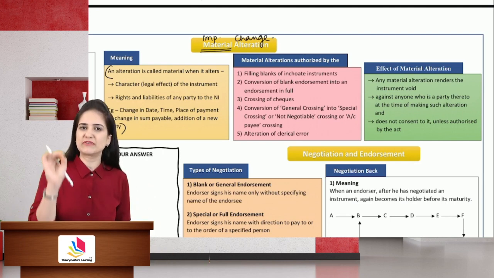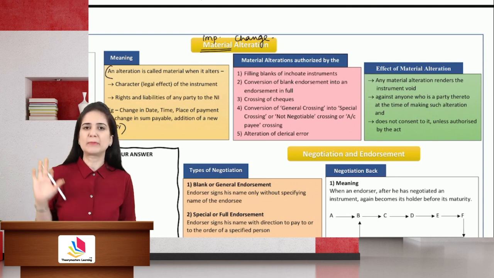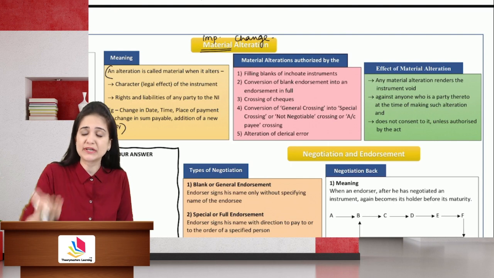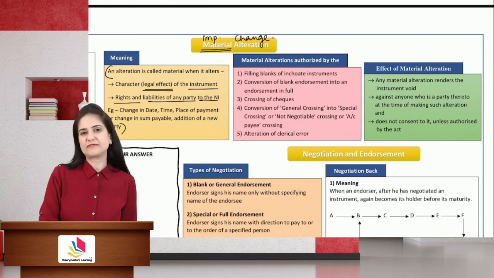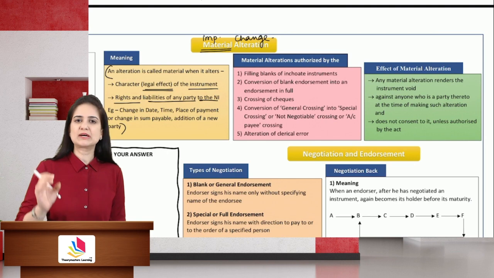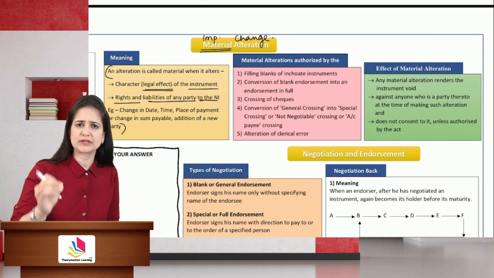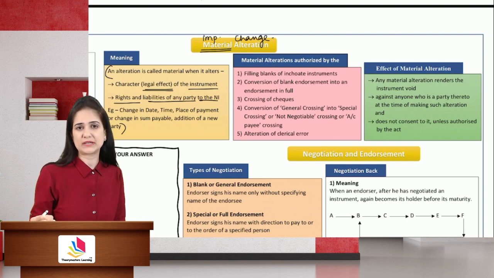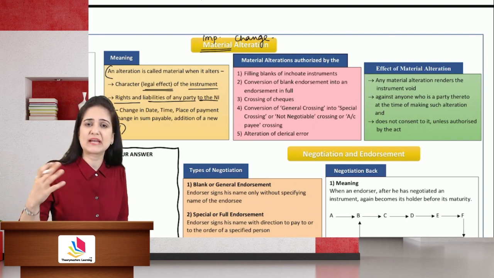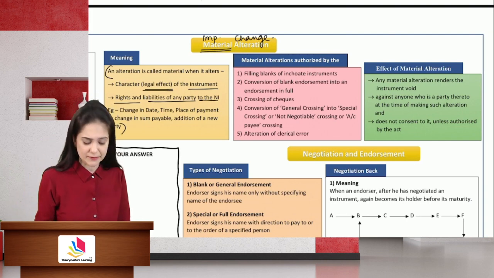Only the ones that have given their consent to the change shall remain liable. What is a material alteration? Material means important. It is so important that it alters the legal effect of the instrument. The rights and liabilities are affected. So material means that the alteration is so important that it alters, or attempts to alter, the rights and obligations of the parties. It makes the instrument speak a language other than what was intended.